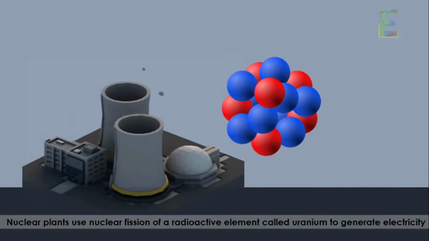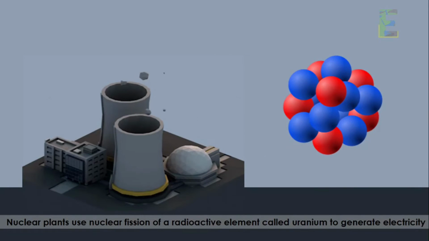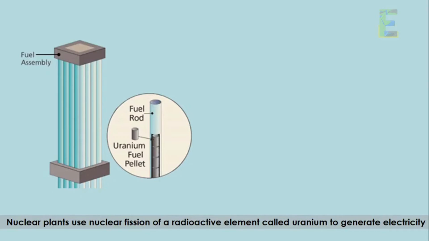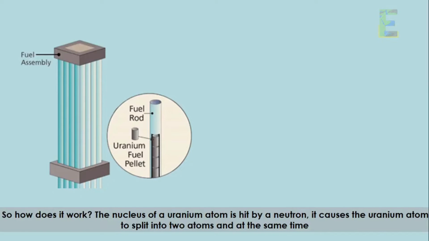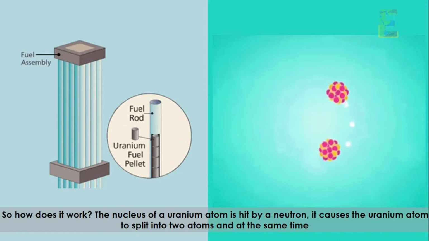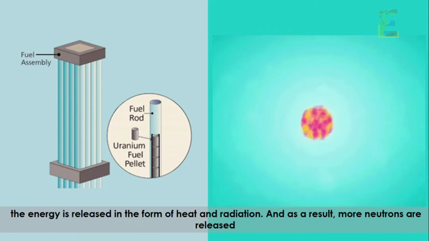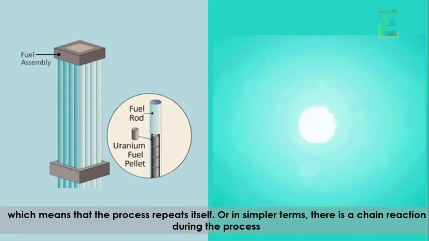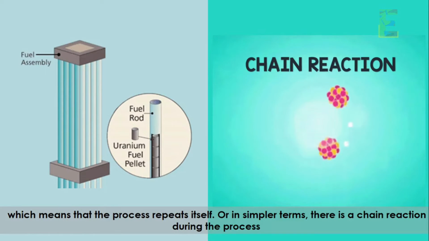Nuclear plants use nuclear fission of a radioactive element called uranium to generate electricity. So how does it work? The nucleus of our uranium atom is hit by a neutron. It causes the uranium atom to split into two atoms, and at the same time, the energy is released in the form of heat and radiation. And as a result, more neutrons are released, which means that the process repeats itself. Or in simpler terms, there is a chain reaction during the process.